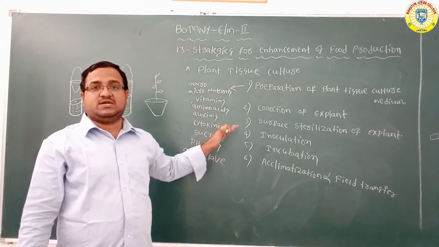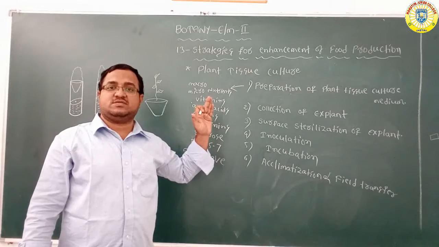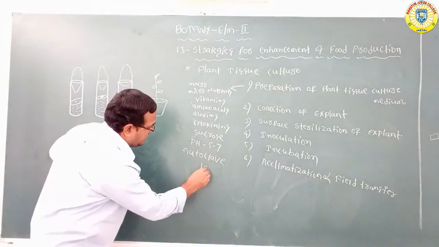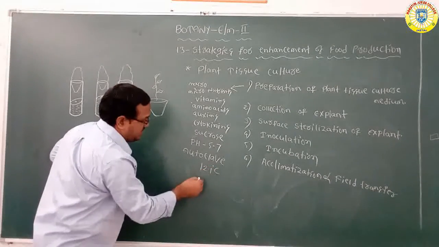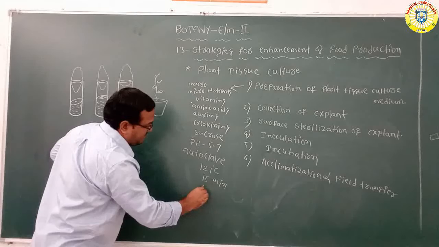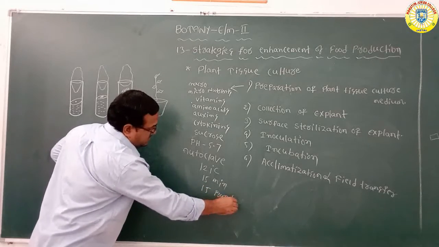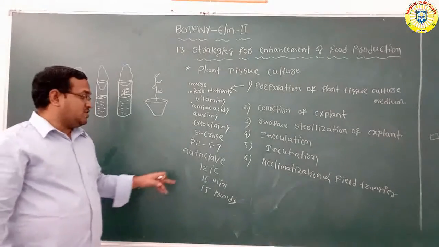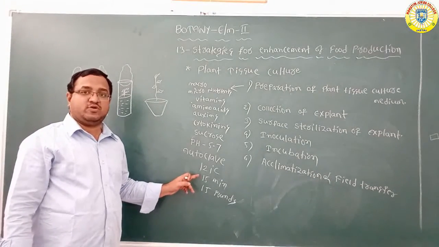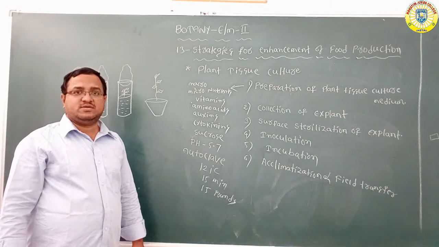The total test tube with all these components is kept in the autoclave at 121 degrees centigrade temperature. At least you should keep it 15 minutes and at 15 pounds of pressure, compulsory. The autoclave maintains 121 degrees centigrade, 15 minutes in the autoclave, pressure 15 pounds.